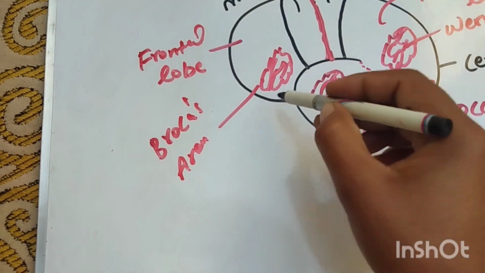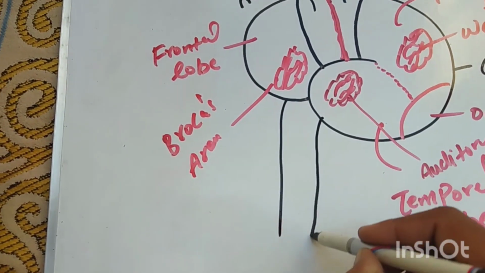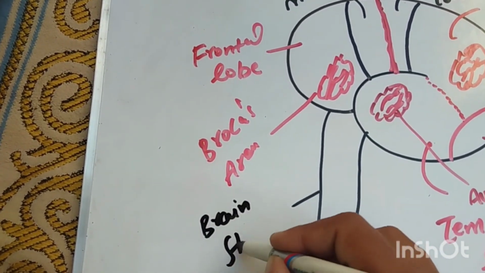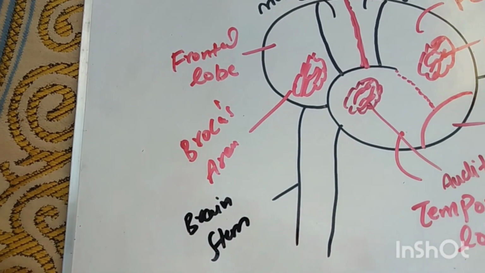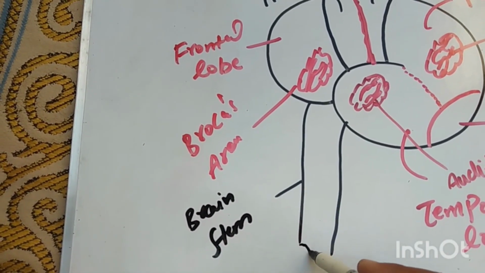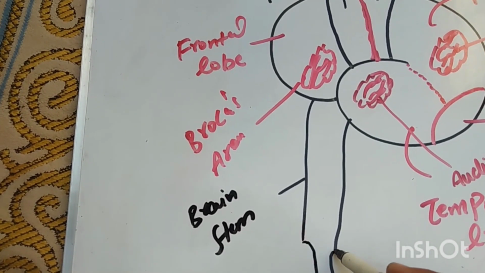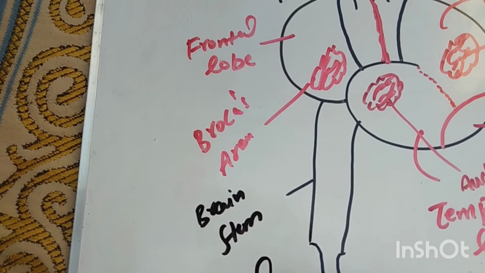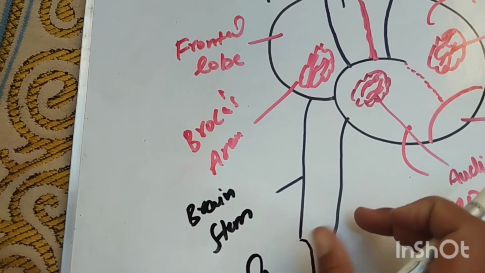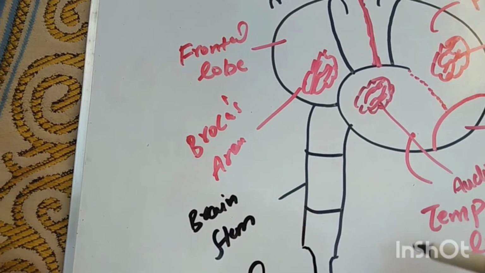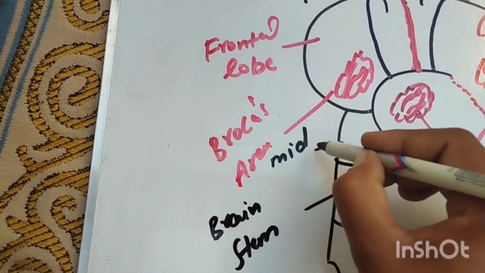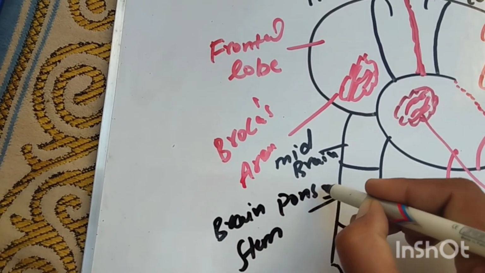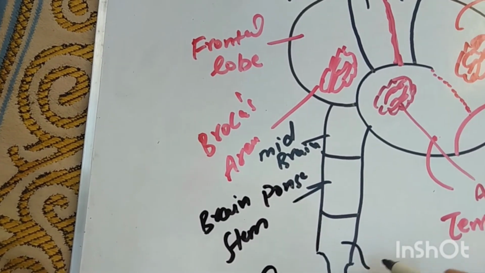So another part of the brain is called the brainstem. The brainstem is continuous with the spinal cord, which is attached to the brainstem. The brainstem is divided into three parts: midbrain, pons, and the medulla oblongata.